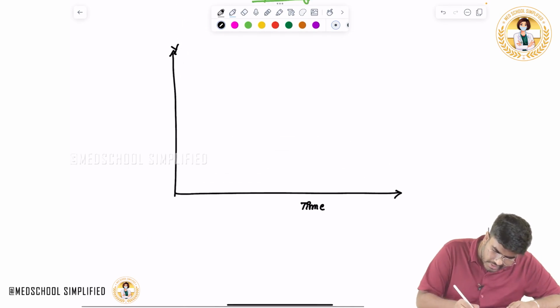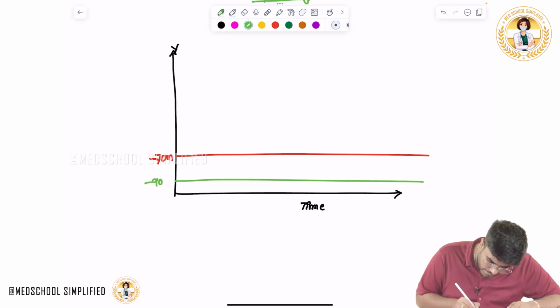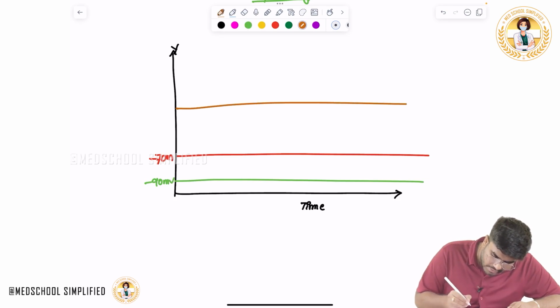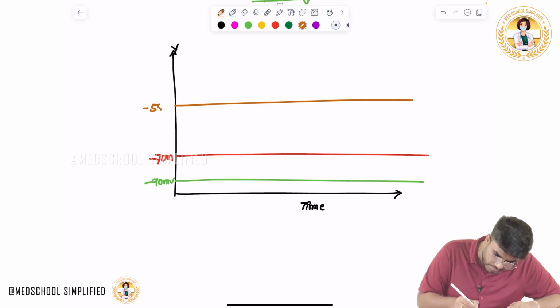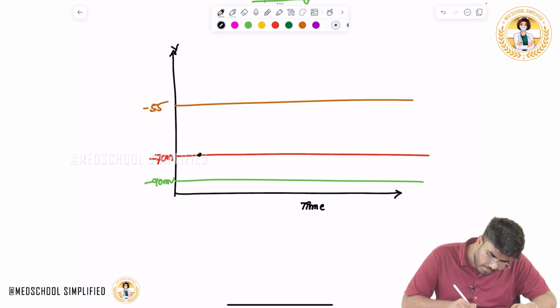What is the normal voltage? Resting membrane potential, which is minus 70 millivolts. What is the equilibrium potential? The equilibrium potential of potassium is minus 90 millivolts. And what is the threshold potential? The threshold potential is minus 55 millivolts. Now when a stimulus is powerful enough, the resting membrane potential goes from minus 70 to threshold potential, minus 55.